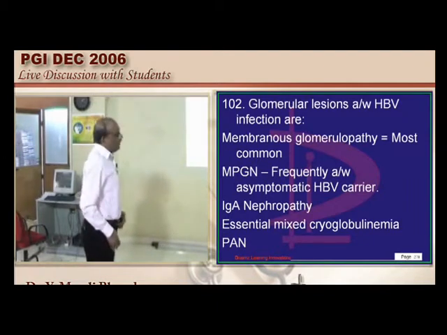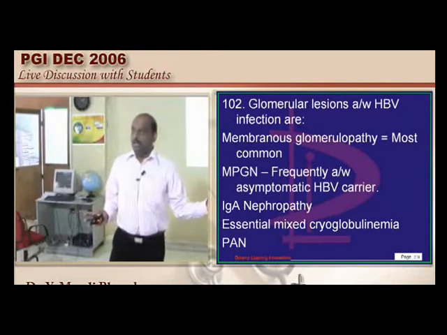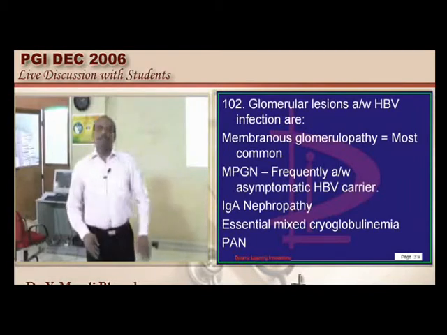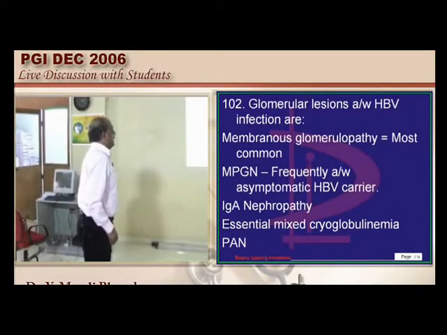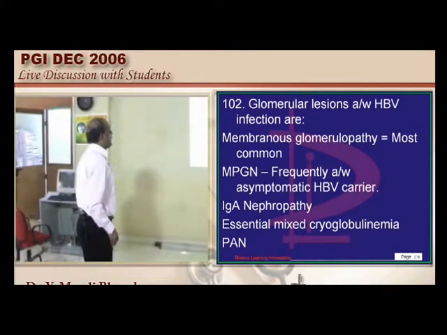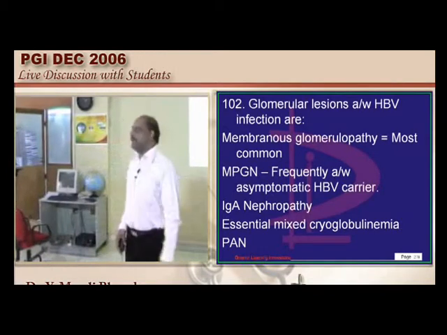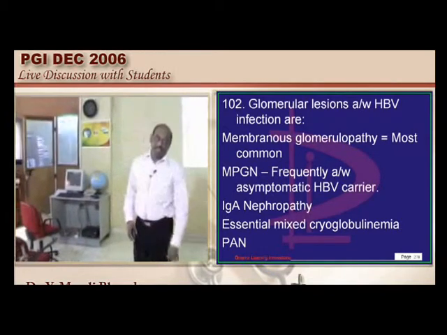Similarly, membranoproliferative glomerulonephritis can be there in an otherwise asymptomatic hepatitis B surface antigen positive individual. Similarly, IgA nephropathy, polyarteritis nodosa, essential mixed cryoglobulinemia can be associated with hepatitis B positivity.